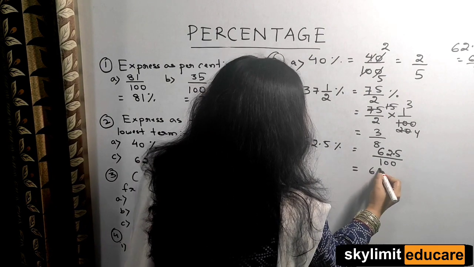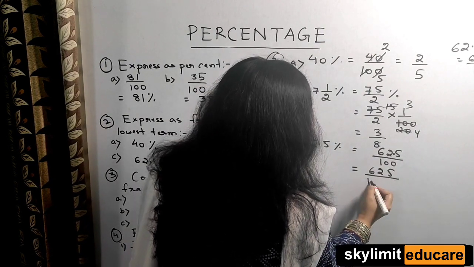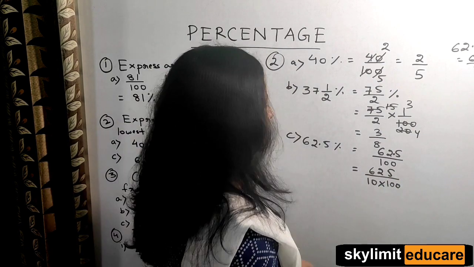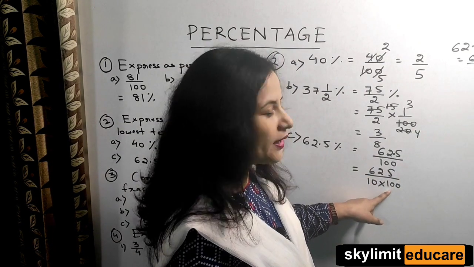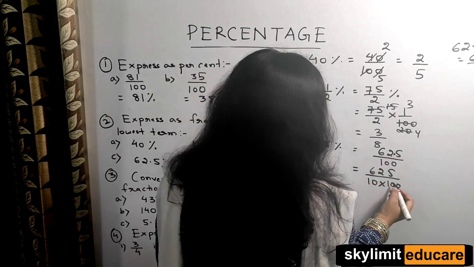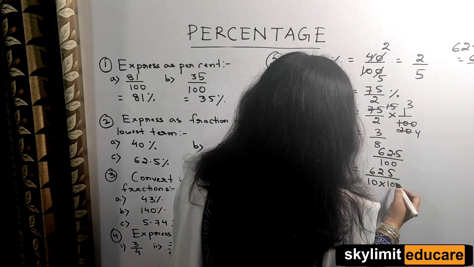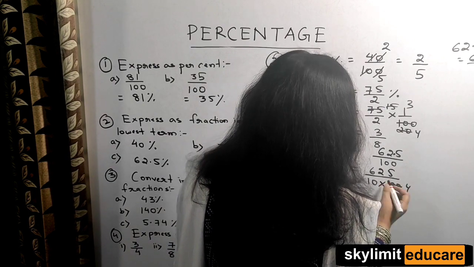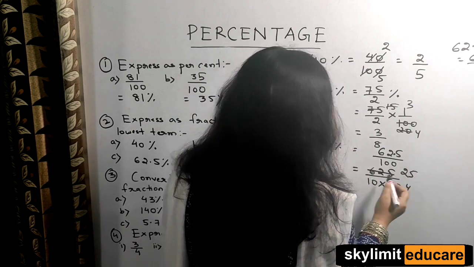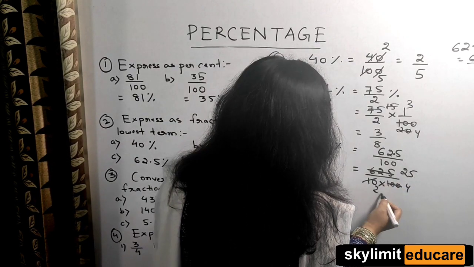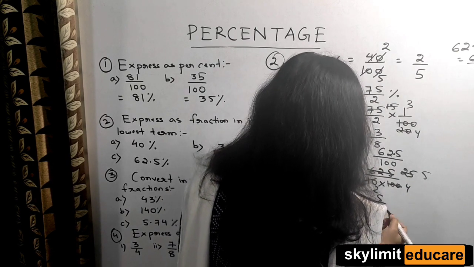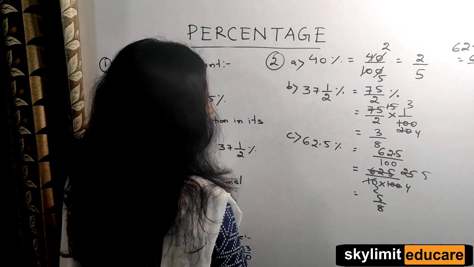So that means it is 625 by 10 and multiplied to 100. 100 is already there in the denominator. This 10 has come from this decimal point. Now let us reduce it. 25 4s are 100, 25 2s are 50, 25 5s are 125. So how much did we get here? 5 by 8. Clear? So this is the answer.